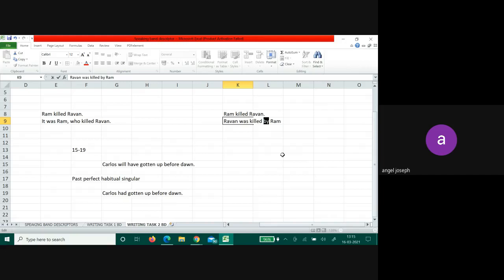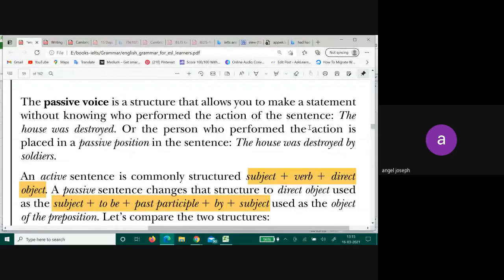Okay. So look at one more example. The house was destroyed. What is the subject? The house. What is the verb? Was. And what happened? The state destroyed. Destroyed is also a verb, but it is acting more like an object here.